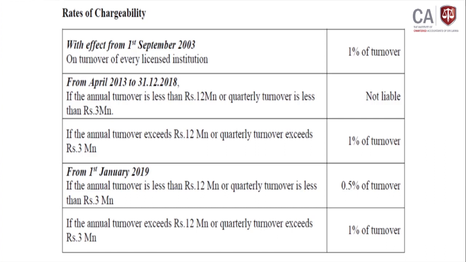This is the present application. If annual turnover is less than 12 million and quarterly turnover less than 3 million, they pay 0.5% on the turnover. And if annual turnover is more than 12 million and quarterly turnover is more than 3 million, they should pay 1% of turnover as TDL.